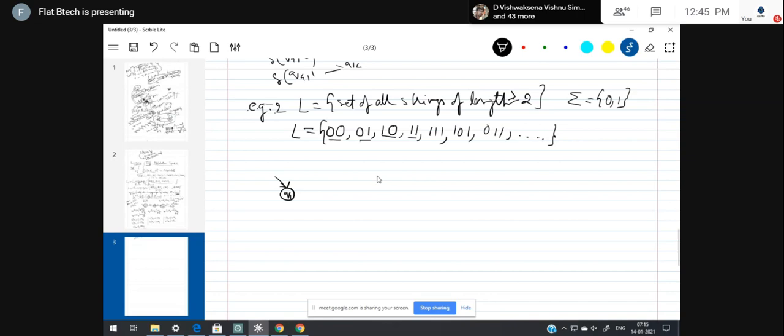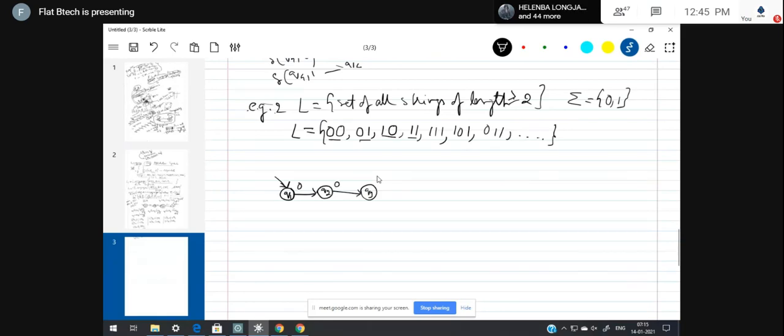Either one you can select. So this machine has to accept 00. Hence, let me write 0 here, Q2, Q3, 0. Okay.